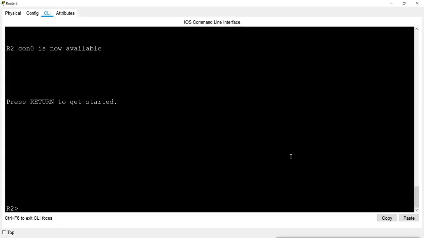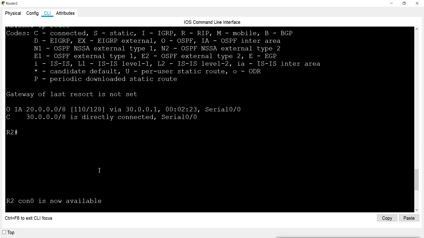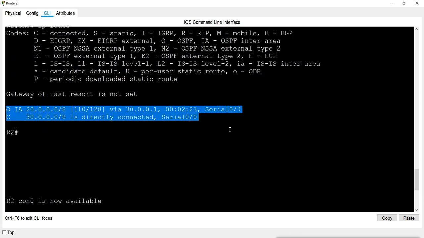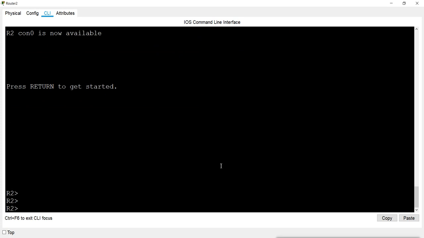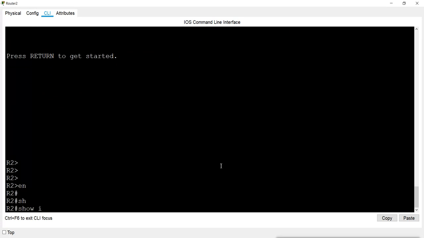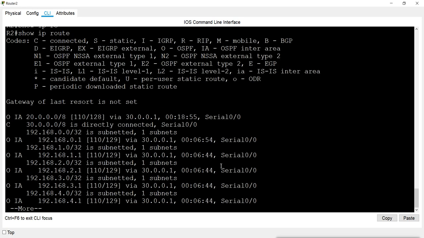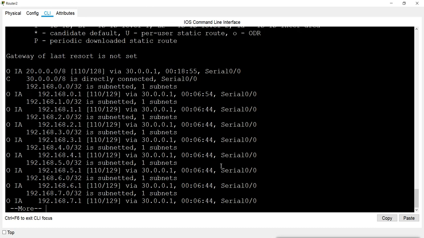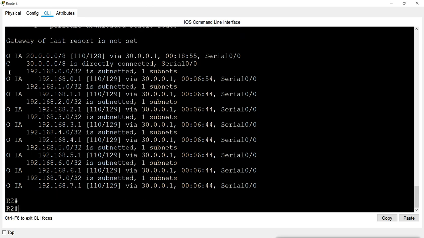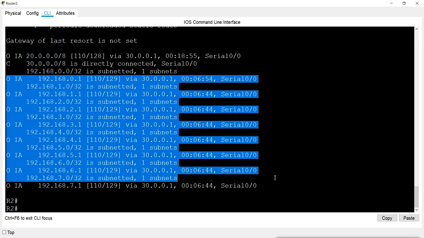If you check the previous command, it was not showing those networks. Now when I give show ip route, you can see all these networks, and they are all coming from inter area.